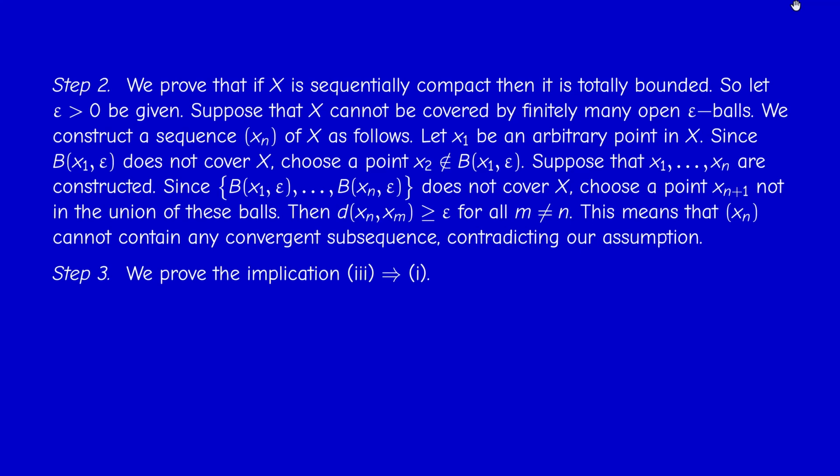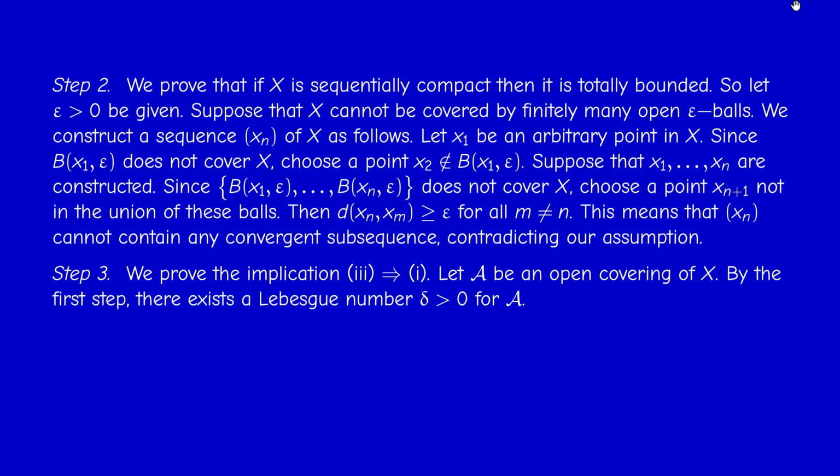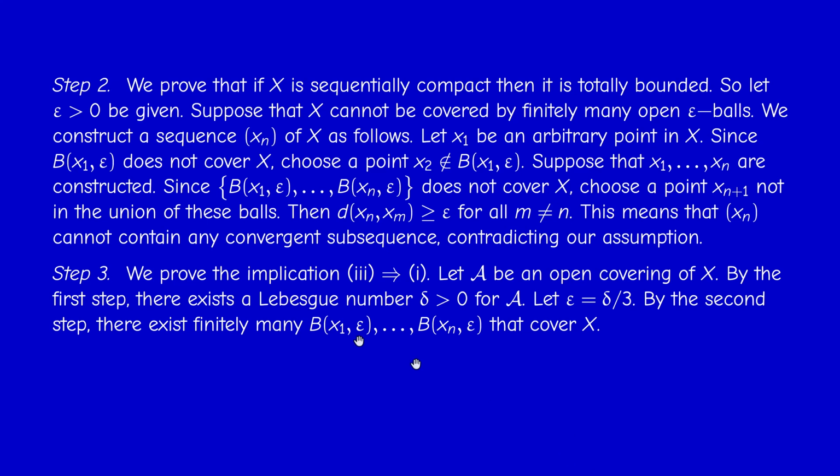Okay, and now finally we prove the implication 3 implies 1. So we pick an open covering, calligraphic A, of X, and we want to extract from it a finite subcovering. So by the first step, because the space is sequentially compact, we can find a Lebesgue number delta for this covering and take epsilon to be delta over 3. By the second step, finitely many balls of radius epsilon cover the space. So I call them B(x_1, epsilon), etc., B(x_n, epsilon).